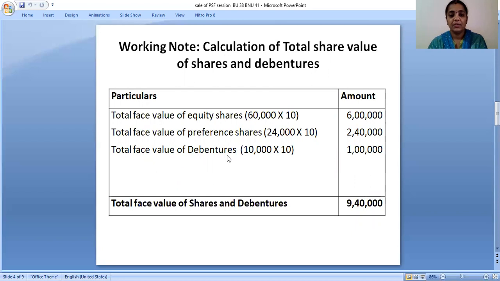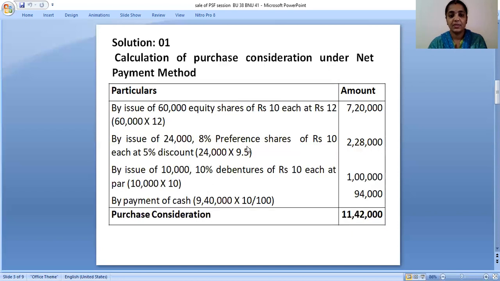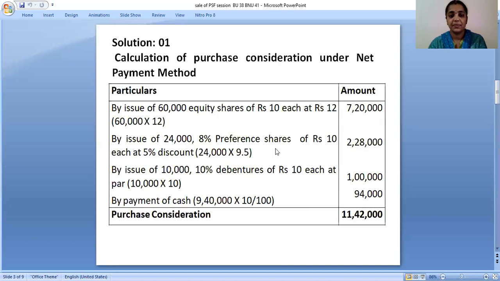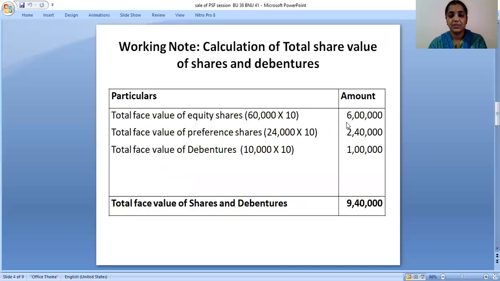And total value of debentures is also given in the problem itself: 10,000 debentures of rupees 10 each, so you'll get 1 lakh. The total is 9,40,000. Okay, so this 9,40,000 is available for calculation of cash.